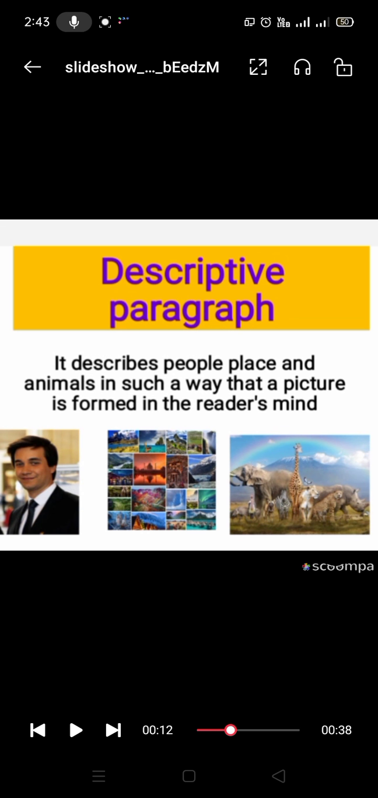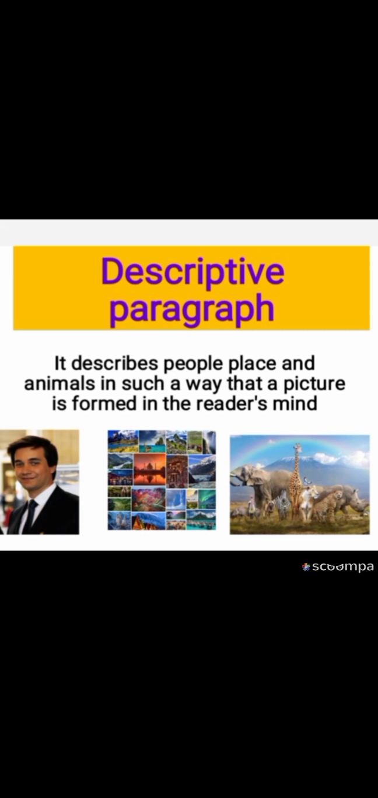Descriptive paragraph means it describes people, place and animal in such a way that a picture is formed in the reader's mind. Means reader come to know while reading a descriptive paragraph. He or she will come to know what would be the scene over there. Okay? Moving further, so there are 4 steps of descriptive paragraph. So for writing it, these 4 steps should be in our mind. So number 1, brainstorming. Number 2, introduction. Number 3, details. Number 4, conclusion.